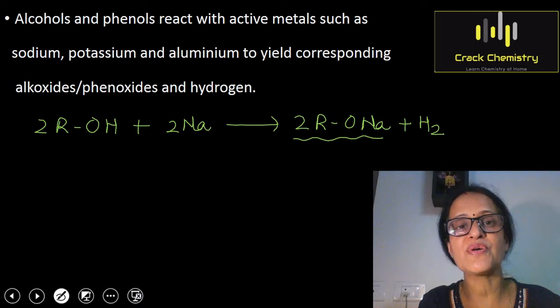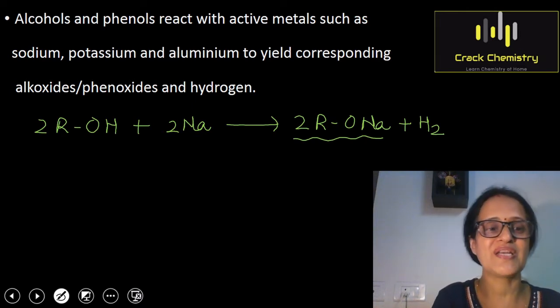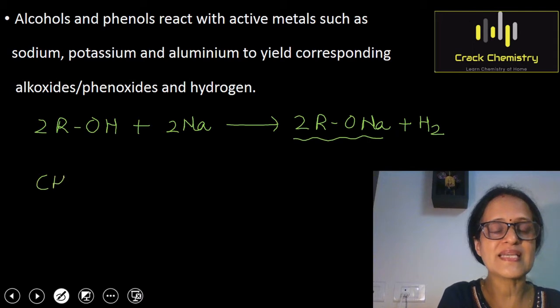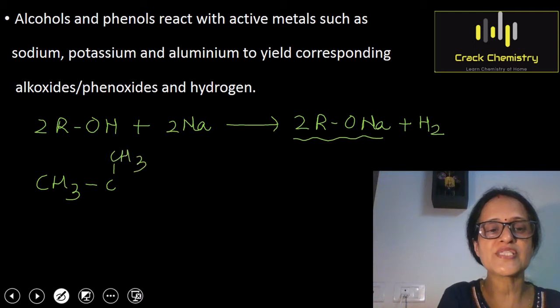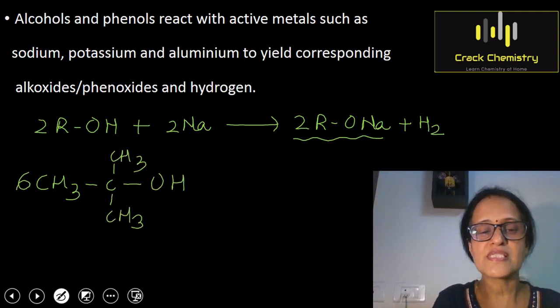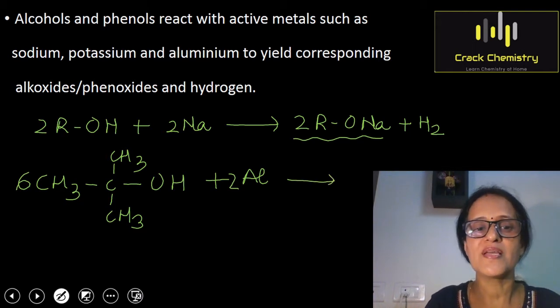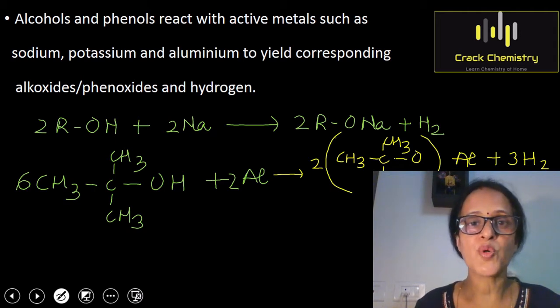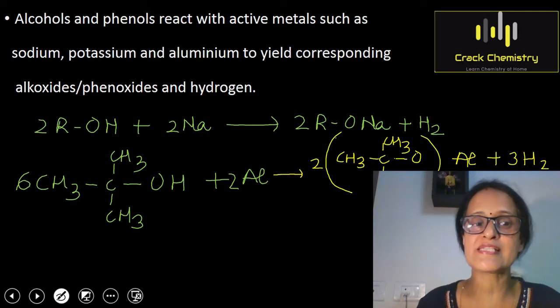Now I will show the reaction of a different alcohol, which is a tertiary alcohol. So I am writing this alcohol here. This is (CH3)3COH. This alcohol is tertiary butyl alcohol. When treated with an active metal like aluminium, the product formed will be aluminium tertiary butoxide. So you can see here that the product formed is aluminium tertiary butoxide along with the liberation of hydrogen gas. So these two reactions prove that alcohols react with active metals and hydrogen gas is liberated.